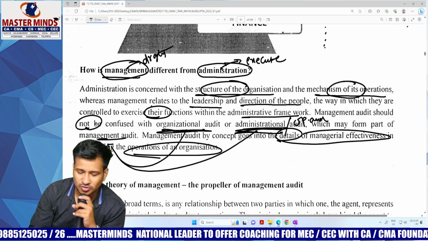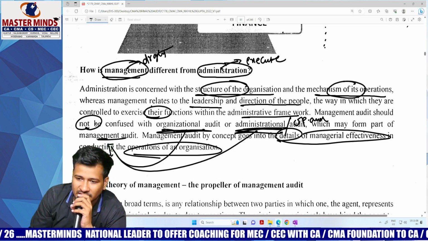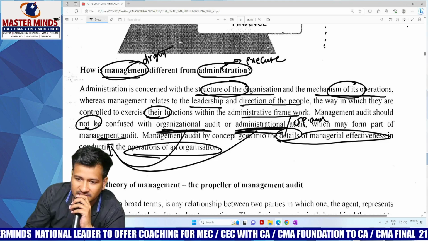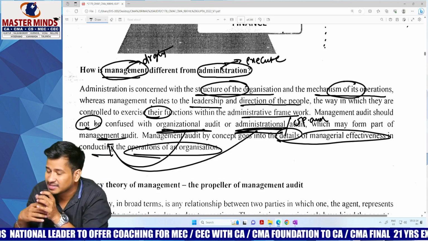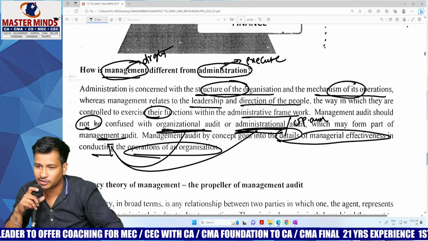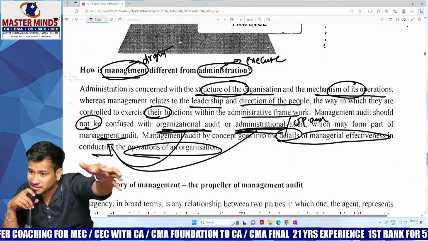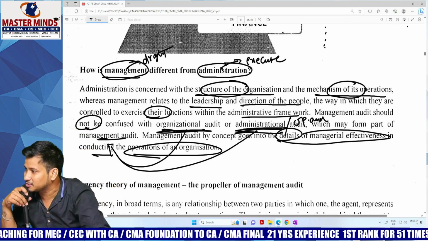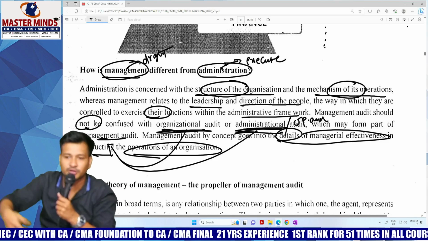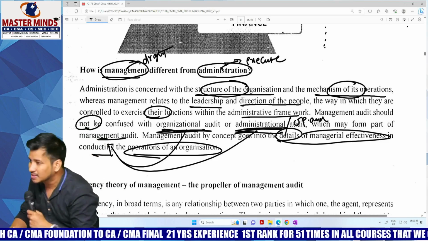Okay. So for your kind information, management audit is a part of internal audit, but it is not a part of operational audit. But it is a part of organizational audit. Organizational audit, in the sense, right from top till bottom, whether your organization is performing better or not. Administrational audit, in the sense, top level management will be asking the lower level management whether the employees are working properly or not. Give a report on that, which is called an administrational audit. Hope you have got my point.